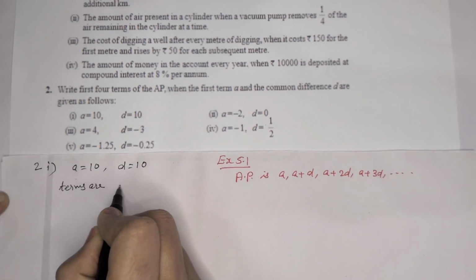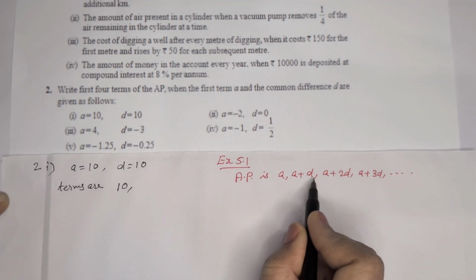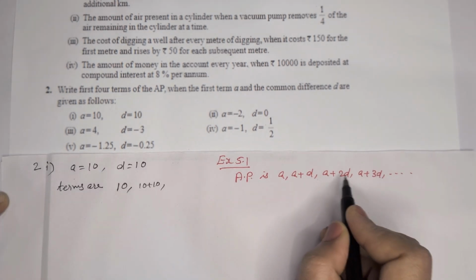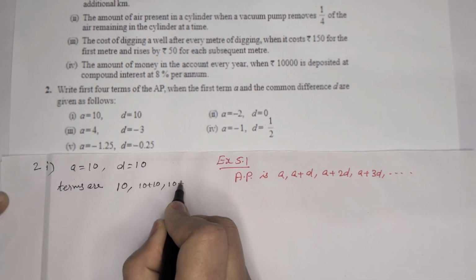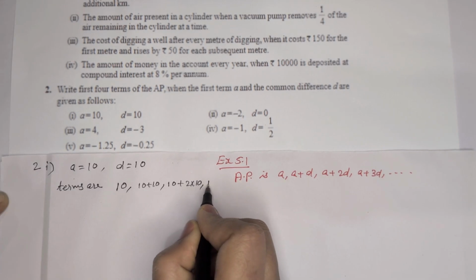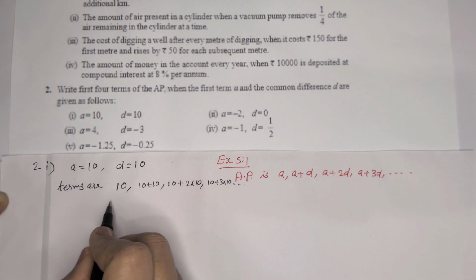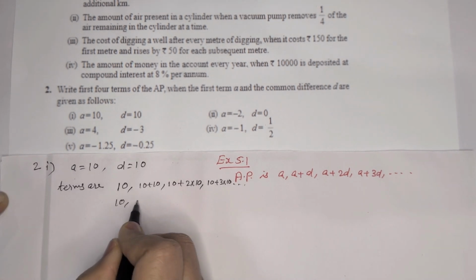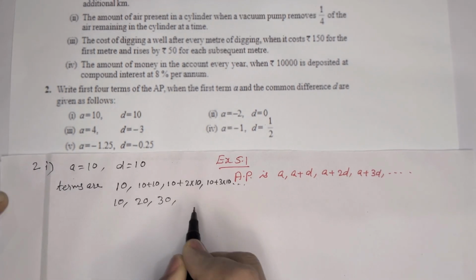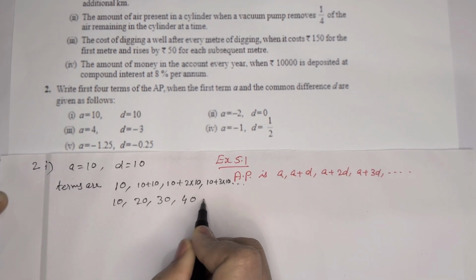The first term is 10, then a plus d, that means 10 plus 10, then a plus 2d, so 10 plus 2 into 10, then 10 plus 3 into 10, etc. Which means 10, then 20, then 20 plus 10 is 30, then 30 plus 10 is 40.